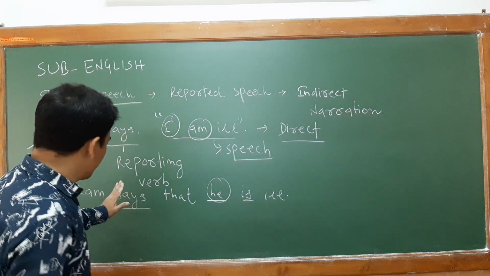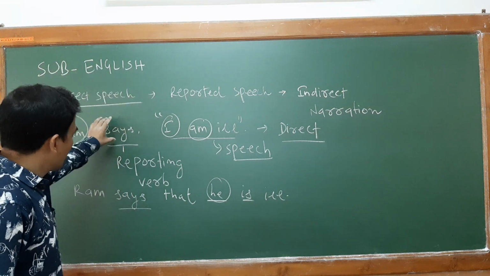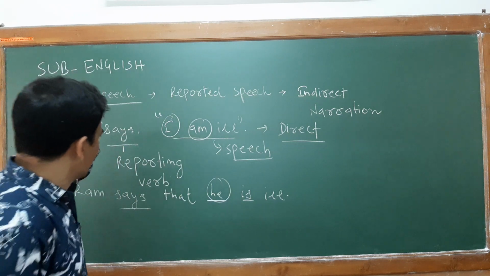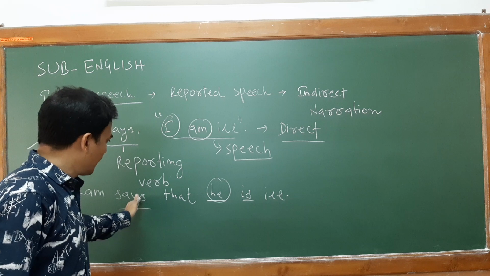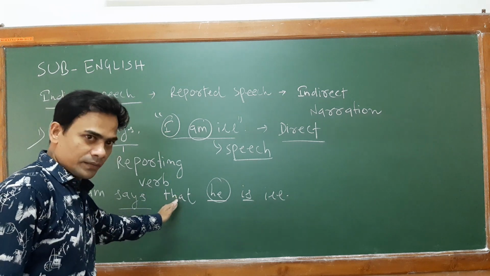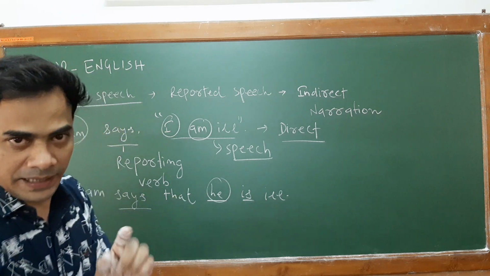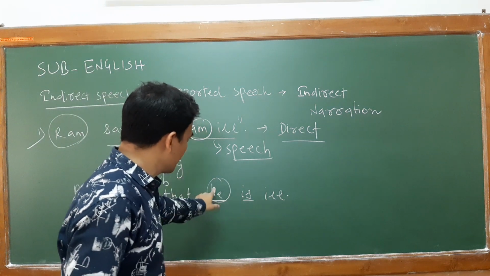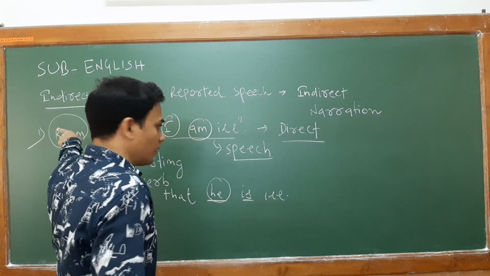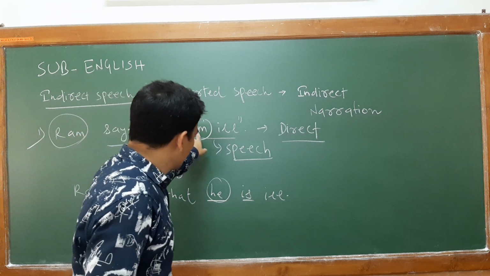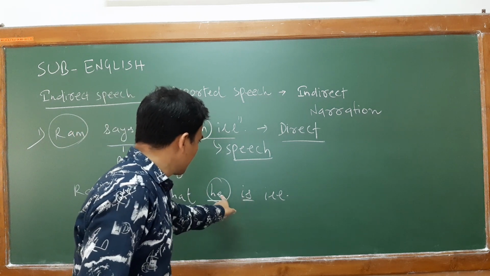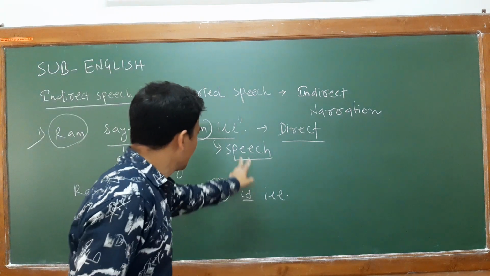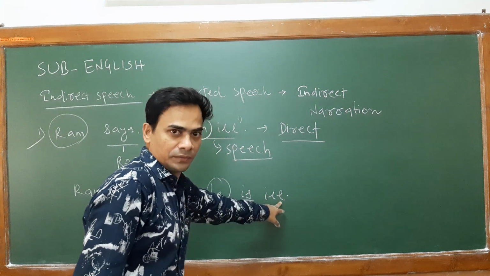So what are the changes that I am making? I wrote down the reporting verb says, after this I put that, then I changed the pronoun I into he as for the subject. Then as per the tense pattern, instead of am, the helping verb is should go, and the remaining portion I wrote down.